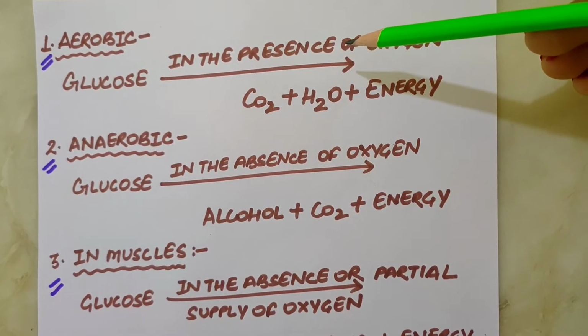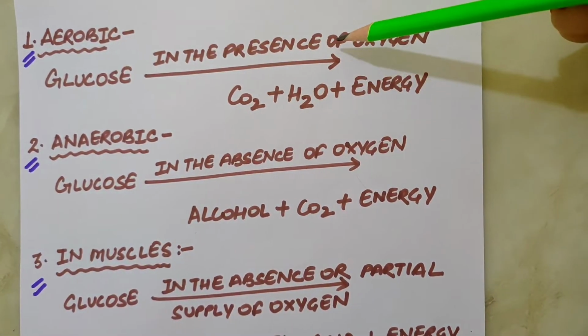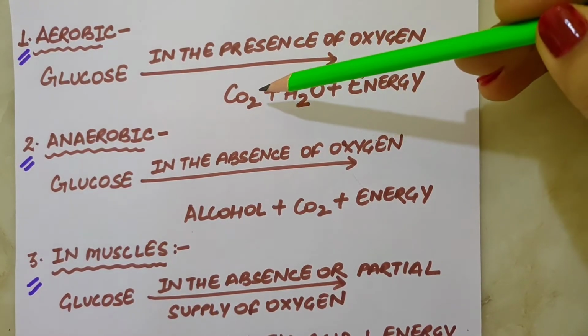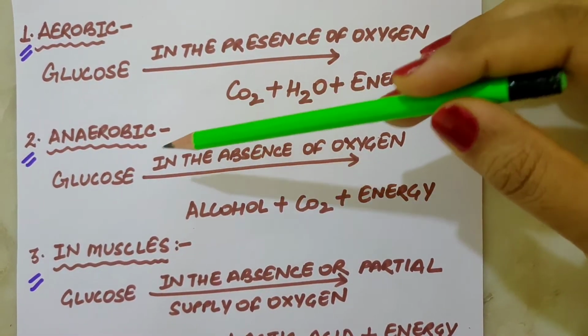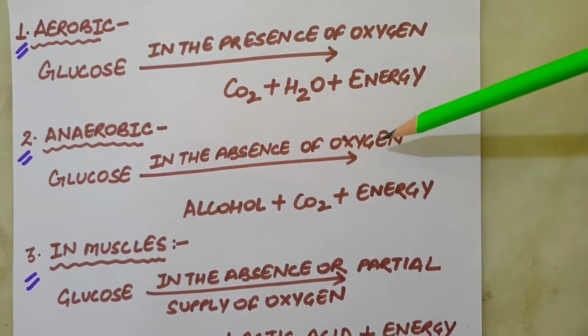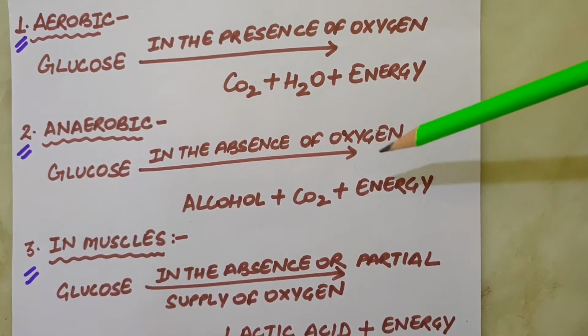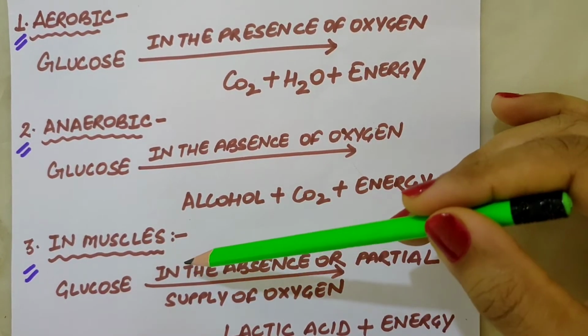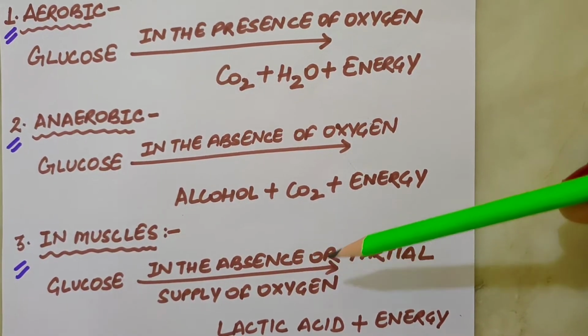So we can conclude here that in aerobic respiration, breakdown of glucose occurs in the presence of oxygen with the release of carbon dioxide, water and energy. In anaerobic respiration, breakdown of glucose occurs in the absence of oxygen with the release of alcohol, carbon dioxide and energy. And in muscles, breakdown of glucose occurs in the absence or partial supply of oxygen with the release of lactic acid and energy.